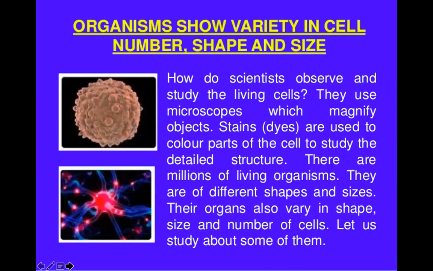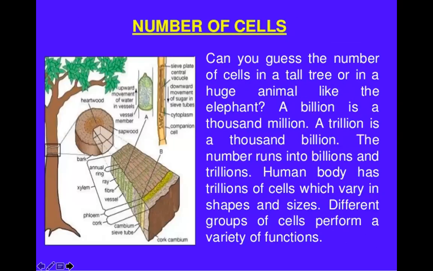Organisms show variety in cell numbers, shape, and size. We have already studied that the number of cells varies in organisms. It depends upon the size. The shape and size of the cell remain the same. Only the number will change, and it depends upon the size of the organism.